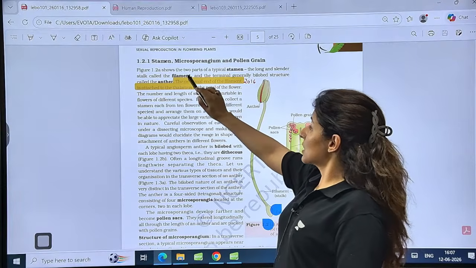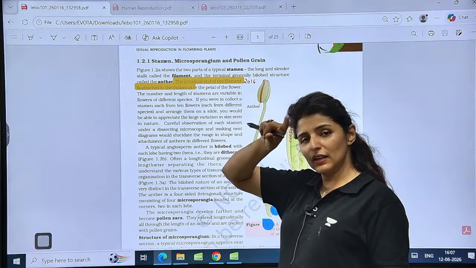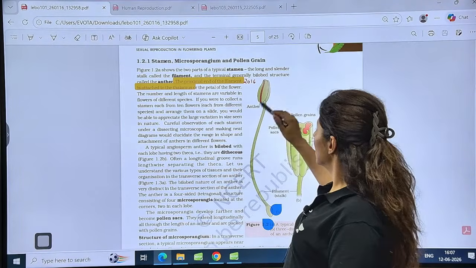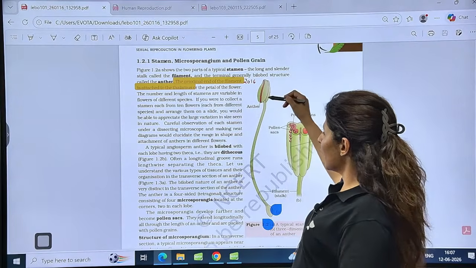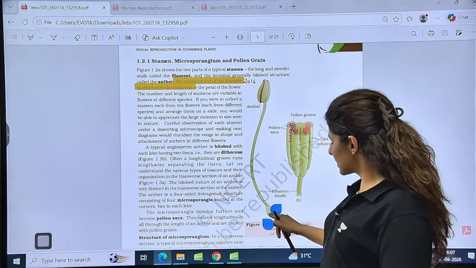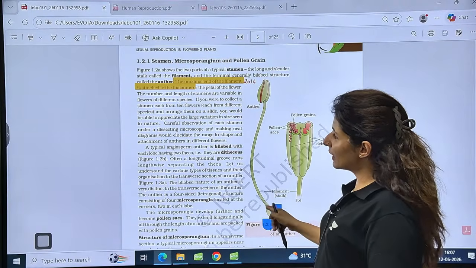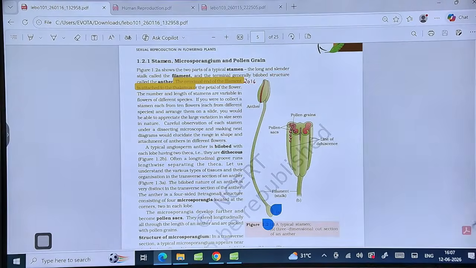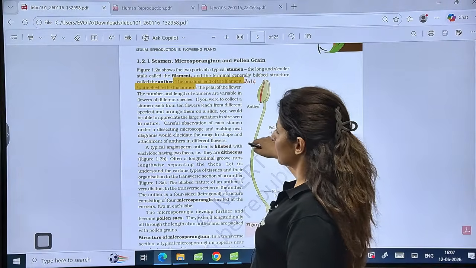Then, stamen has two parts. One is filament, the stalk, and on the anterior part is present the anther. Now see, the terminal part has a bilobed structure called anther. The proximal end of the filament is attached to the thalamus, and the distal end is attached to the anther. This was a line given in 2016. Please keep on marking these lines, okay, and or the petal of the flower.